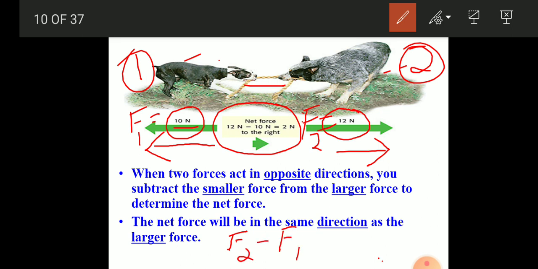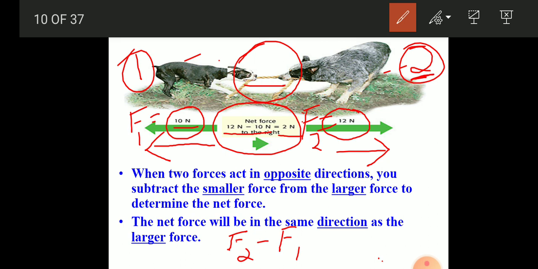That is 12 Newton minus 10 Newton. So what is the net force? 12 minus 10 is equal to 2 Newton. In this case, the force on this rope is 2 Newton and it is towards the greater force applied, that is towards the force applied by the second animal.